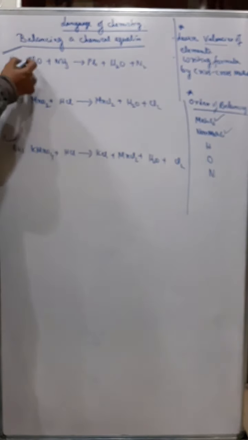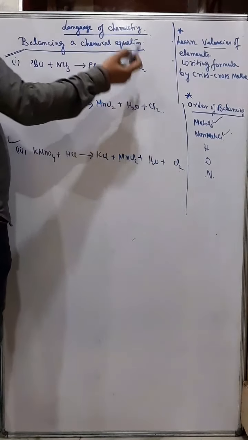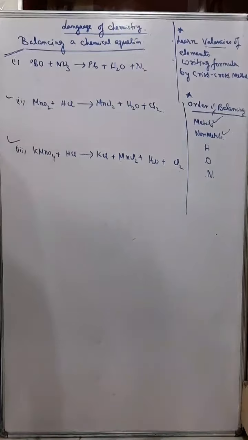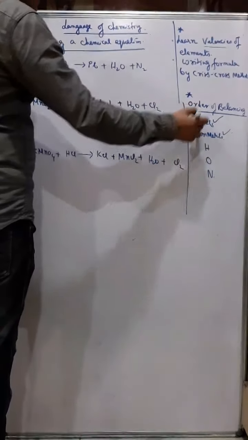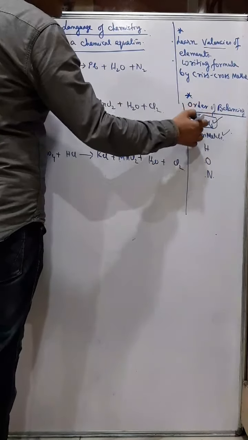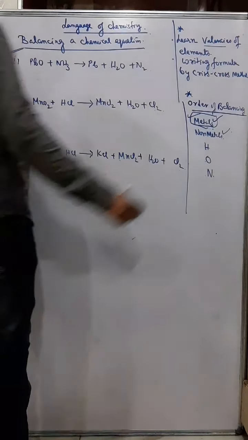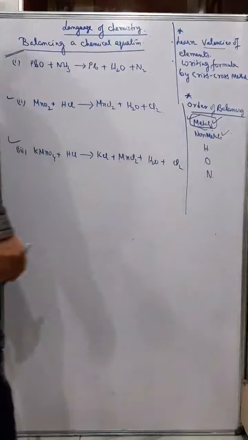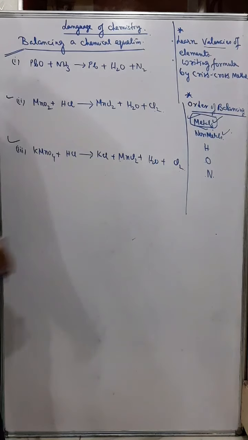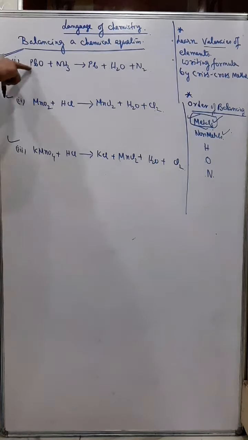Now the first equation is lead monoxide plus ammonia gives you lead, water and nitrogen. So first we should try to balance the metals. You have done the activity series in chemical combination, and in those all the names of the metals are given. So you should know what are metals, and leaving those, all the other elements are non-metals. So here lead is a metal.